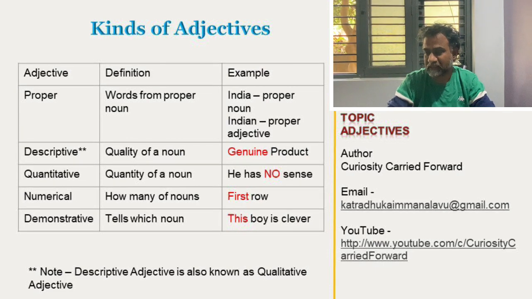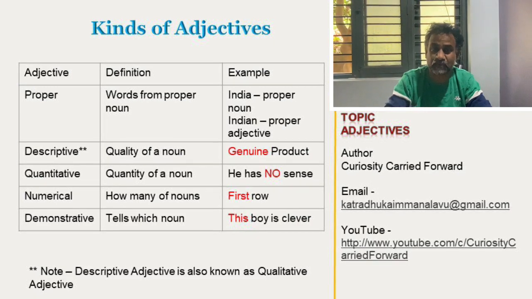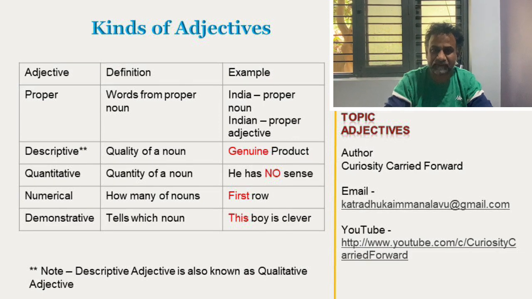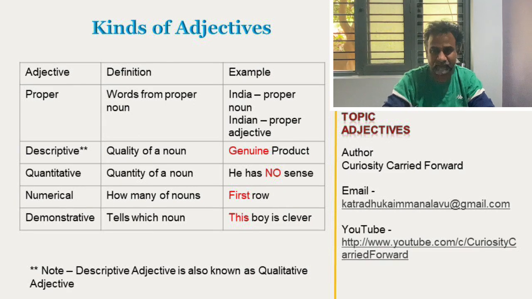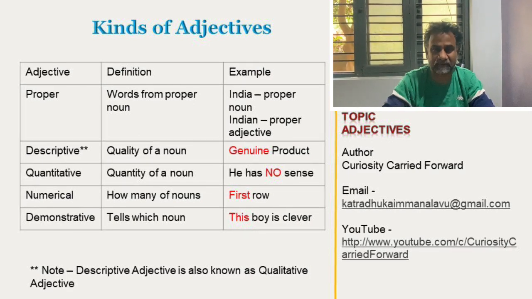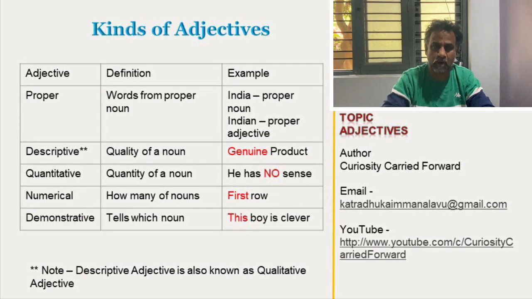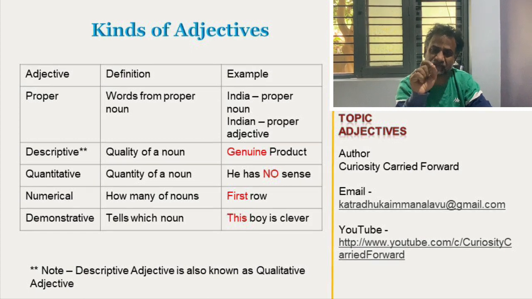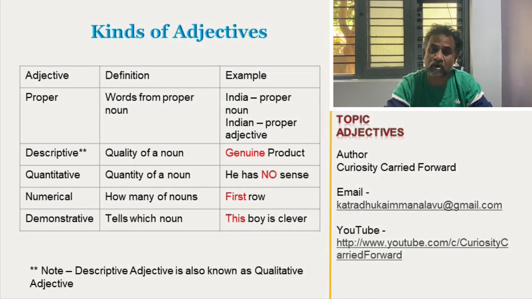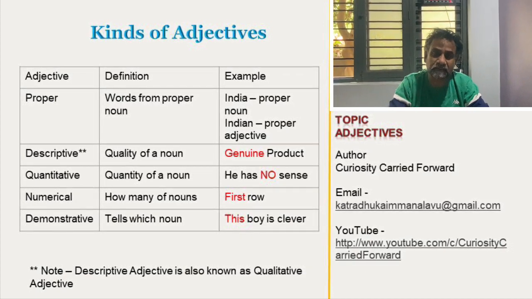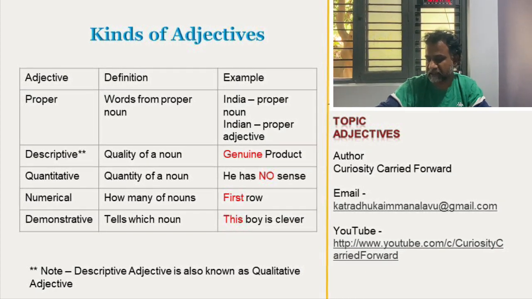The fifth one is demonstrative, which tells which noun. Okay. Which explains more. If I say this boy took my pen, this boy is clever. So it tells which boy or which noun. It specifies the particular noun. So this is called demonstrative, which demonstrates the particular noun. That is called demonstrative adjective. I go to the next slide.